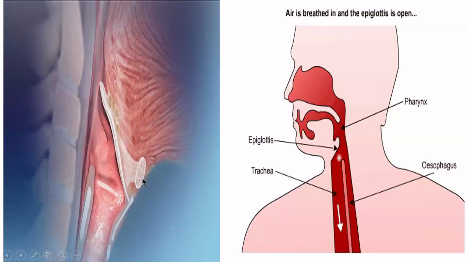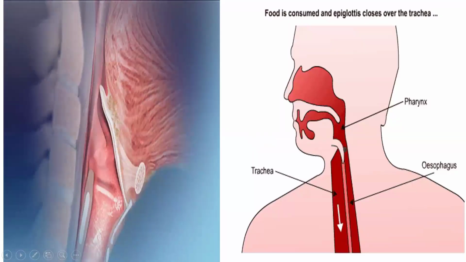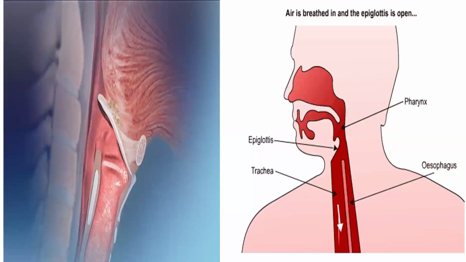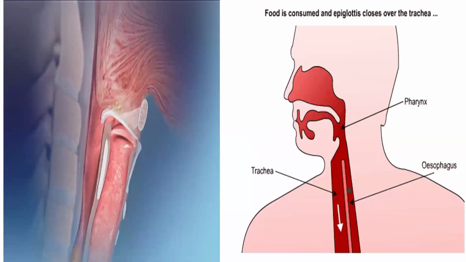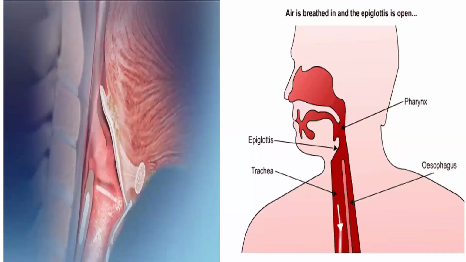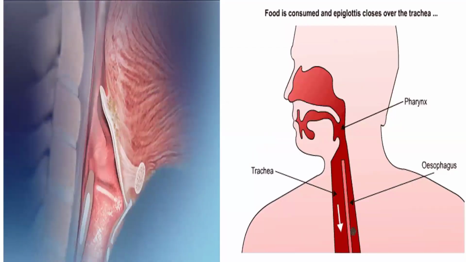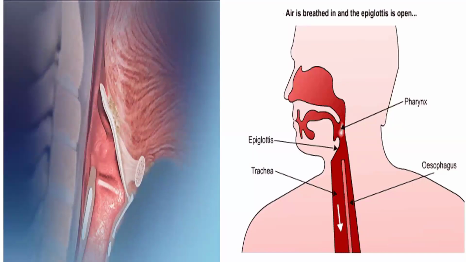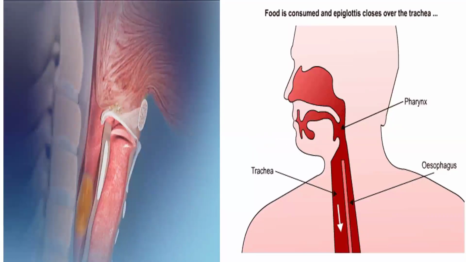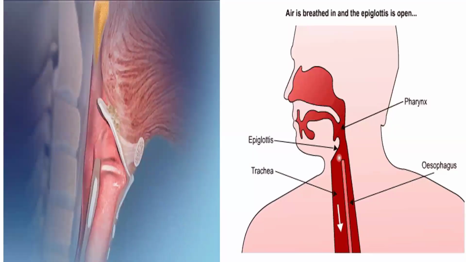Here, when we breathe in, the epiglottis is open. When food is consumed, the epiglottis is closed. When we are breathing in oxygen, the epiglottis is open. When we are taking food, the epiglottis is closed so that the food will not enter inside the windpipe, the trachea. So it is a function of the epiglottis.